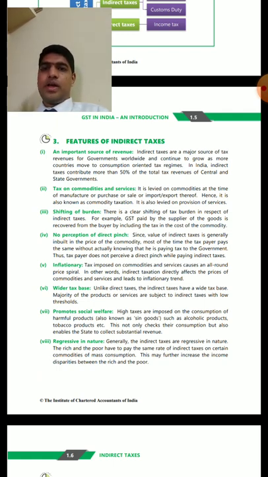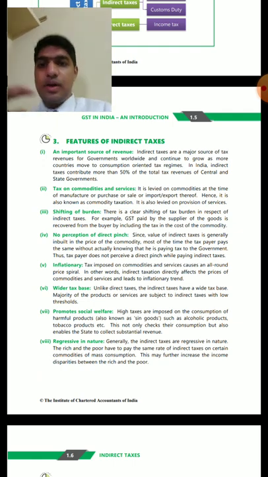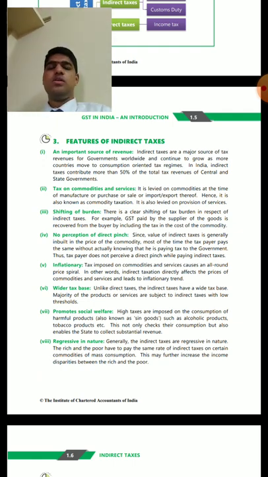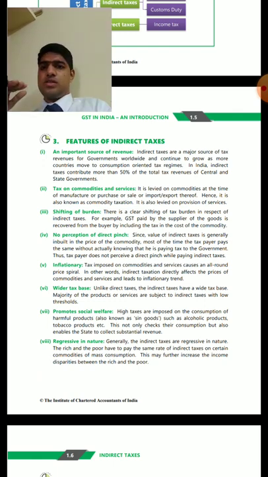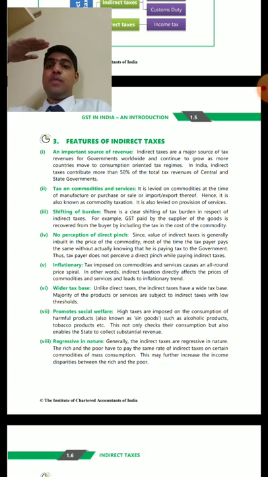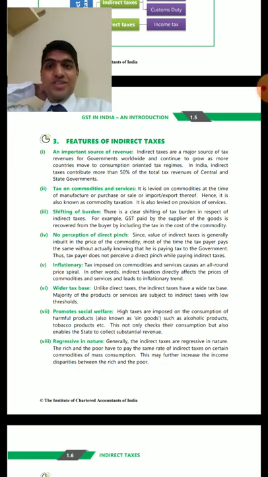It has a wider tax base. In direct taxation, one of the biggest problems is that a lot of people are outside the tax base. Why? Because there is a slab for taxation, and all those people who come below that slab need not pay tax. So the majority of people are actually not taxpayers in India.